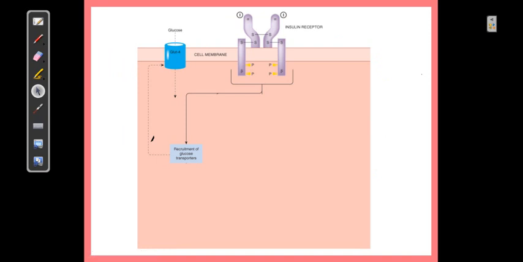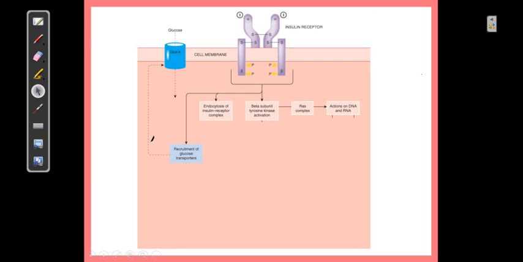Once insulin binds with this receptor, you can see there is endocytosis of the insulin receptor complex. There is autophosphorylation, you can see phosphate molecules present here. Then there is dimerization, which you can also observe. Once it is dimerized, it will be endocytosed. The immediate action of this is recruitment of glucose transporters from the Golgi apparatus to the cell membrane.